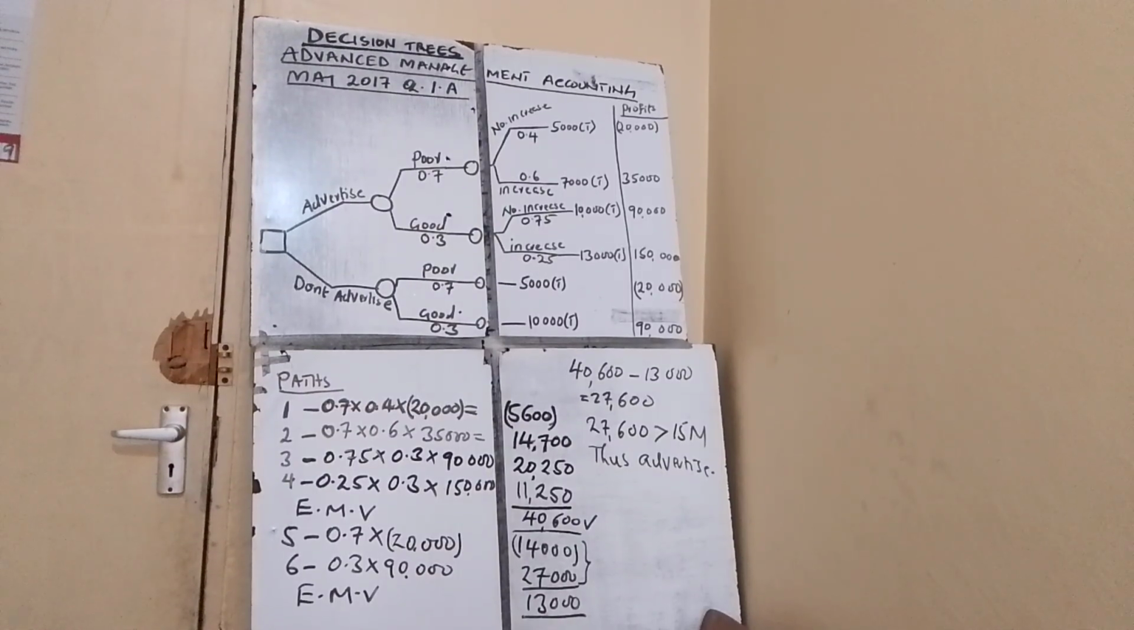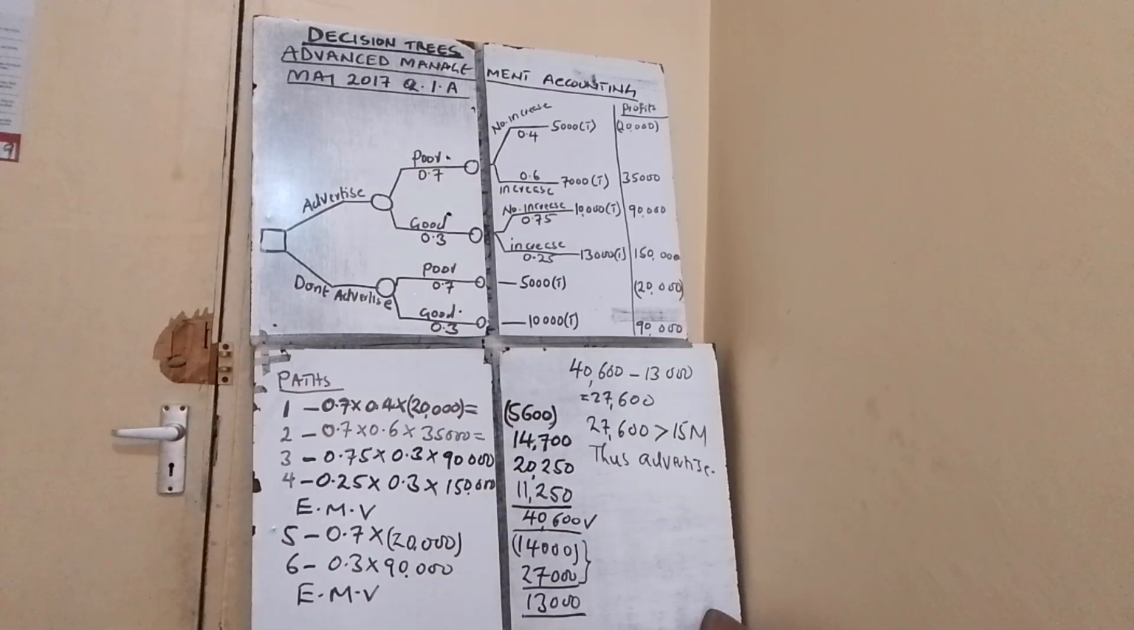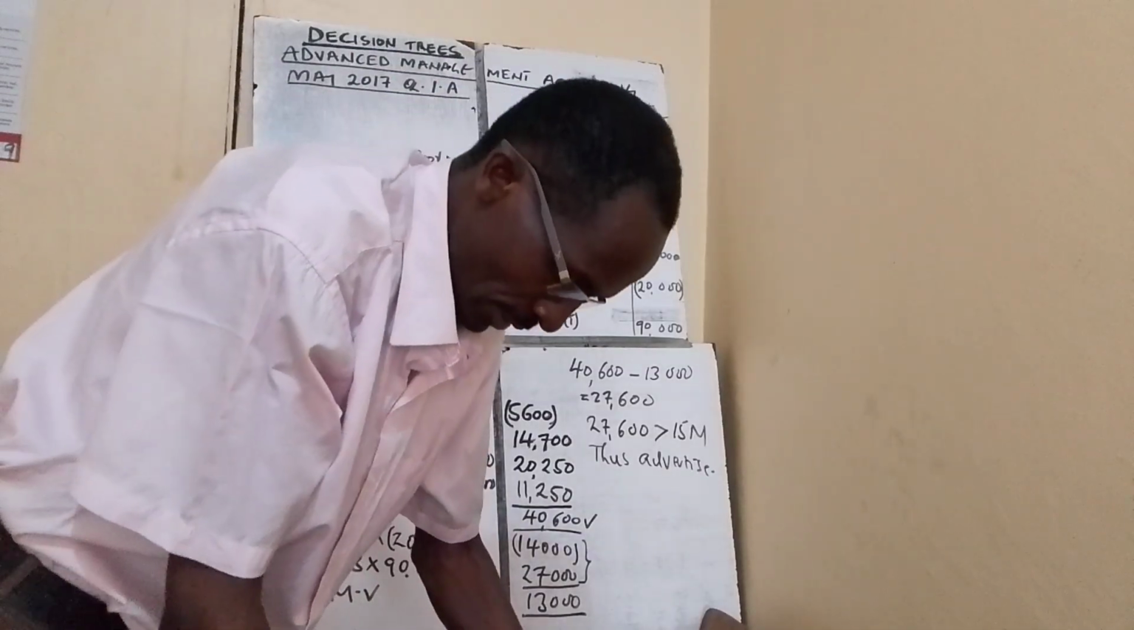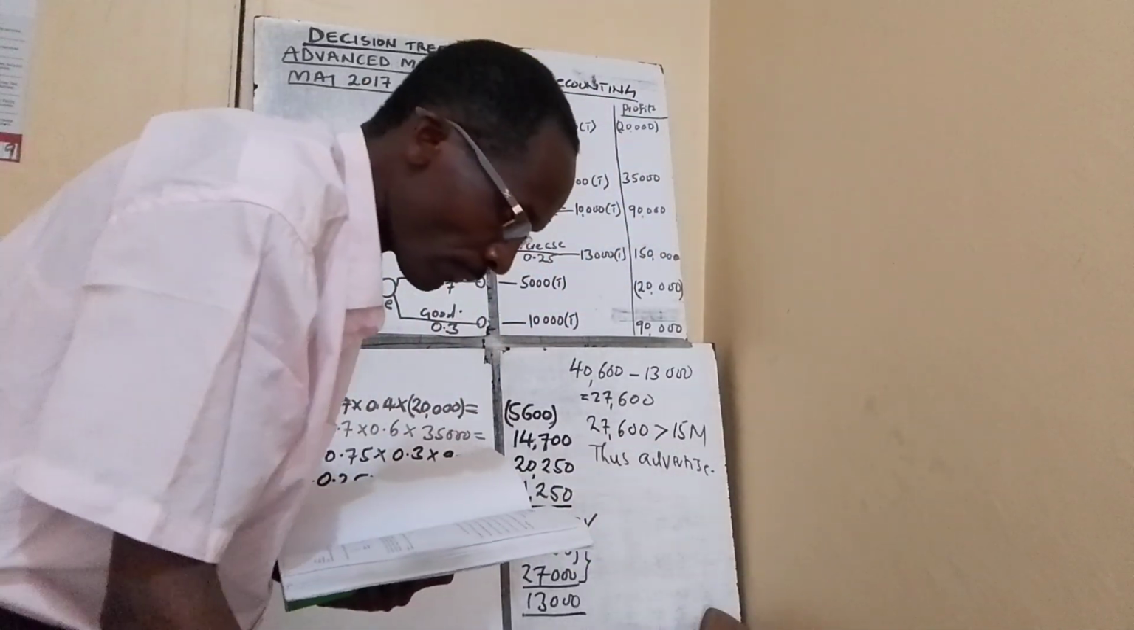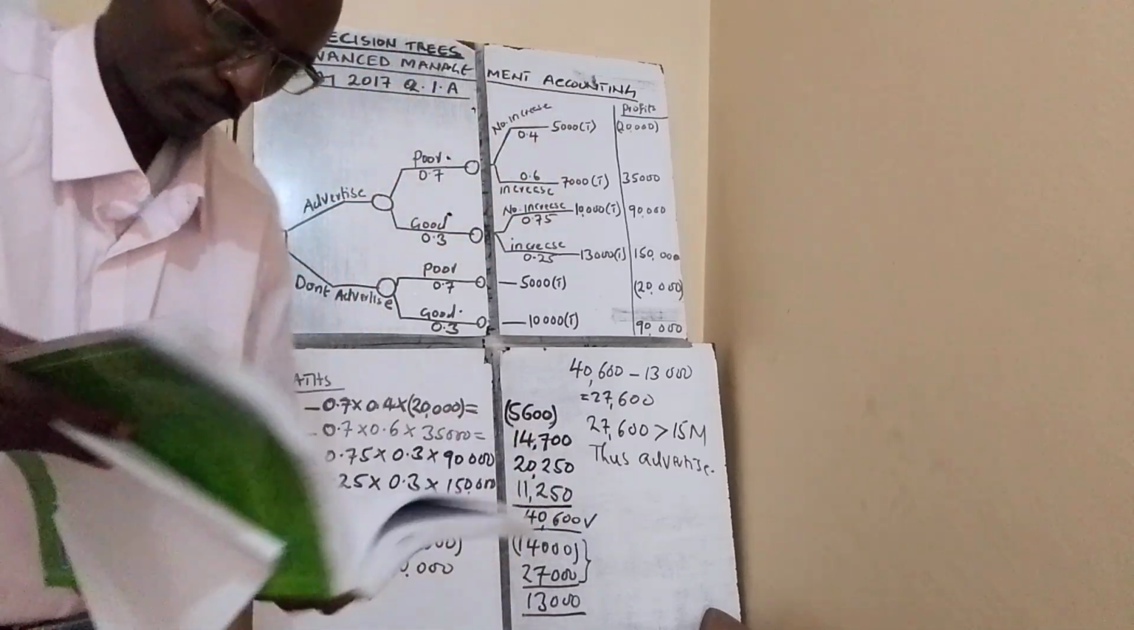You can look at what is appearing on the table. We are taking decision trees, that is advanced management accounting. A revision question from May 2017, question 1A. So try to read. The solution appears on the board. Look at the solution before I present the answers. Check your solution.